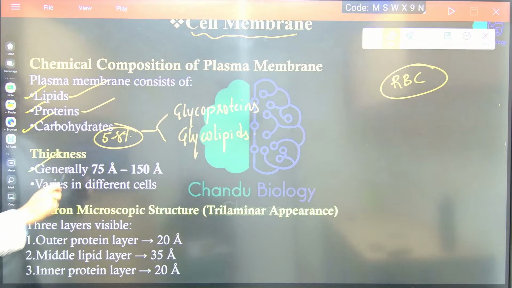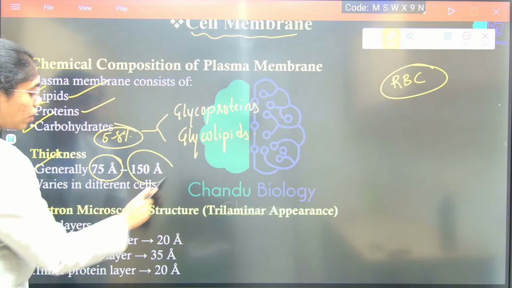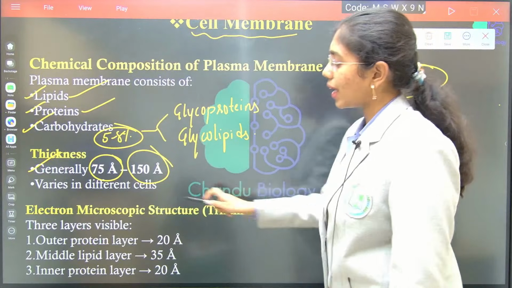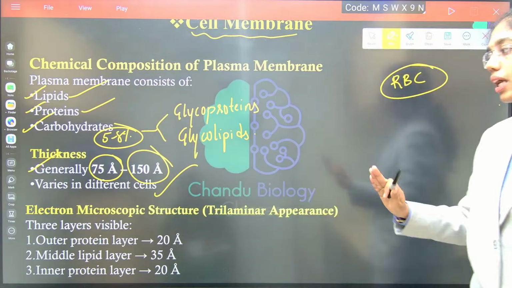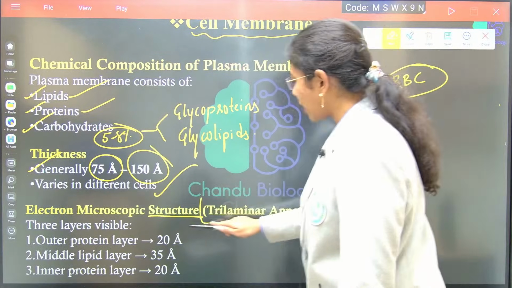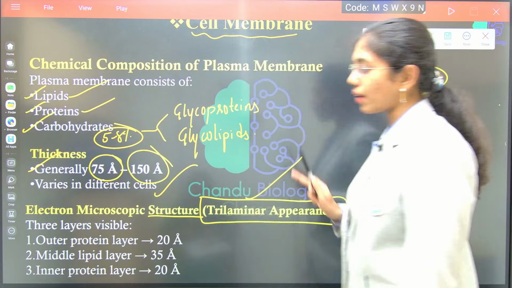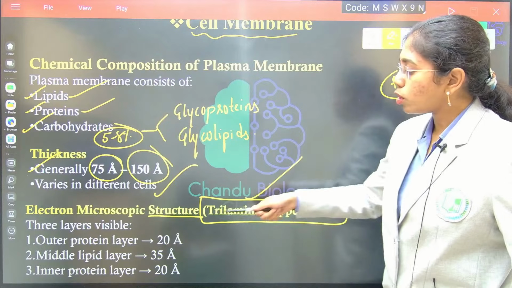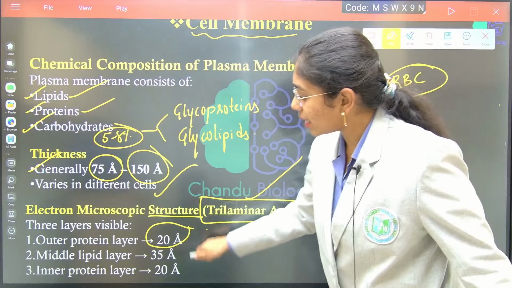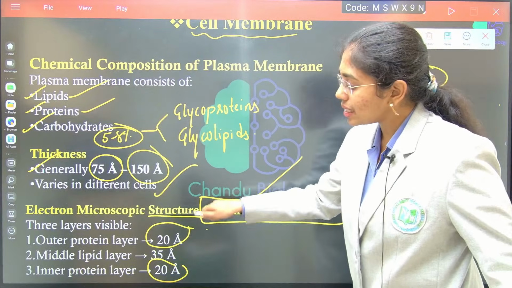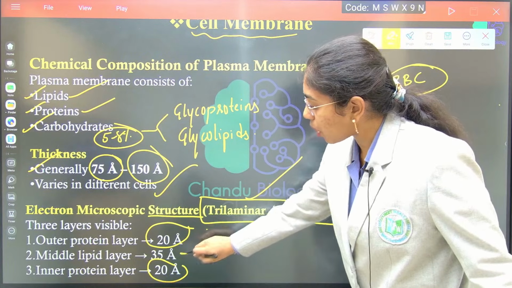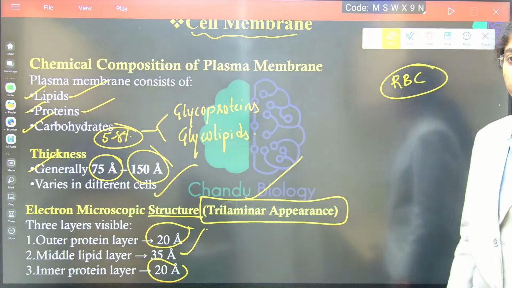If you look into the thickness, the general thickness of the cell membrane is around 75 angstroms to 150 angstroms, and it varies in different cells. Electron microscopic structure, simply said, the cell membrane has a trilamellar structure with an outermost protein layer and an innermost protein layer, where the protein layer thickness is around 20 angstroms each. The lipid layer is sandwiched in between the protein layers, and its thickness is approximately 35 angstroms. Clear?